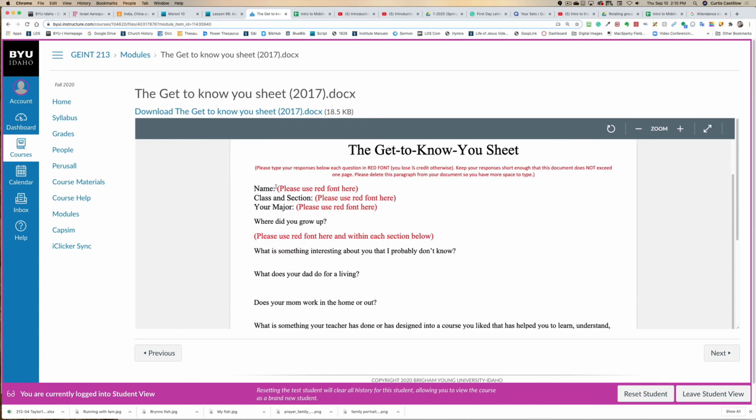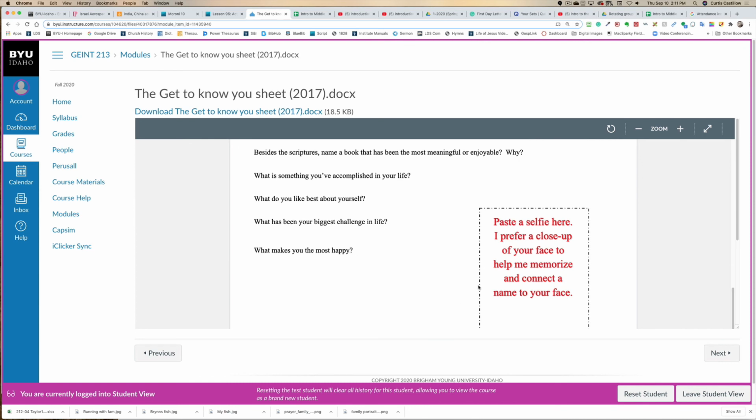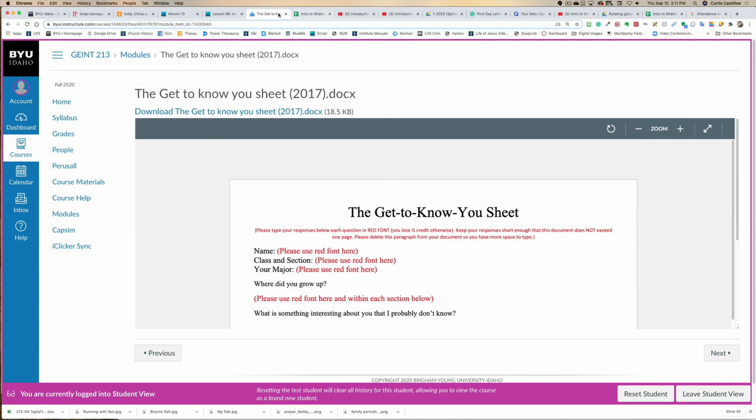And you just take right here, where it's in red font, and fill it in with red font. So, where did you grow up? Type in red font. Tell me about it, just a line or sentence or two. Don't give me too much. I just want everything on one page, and then you put a selfie right there. So that's the first day assignment.